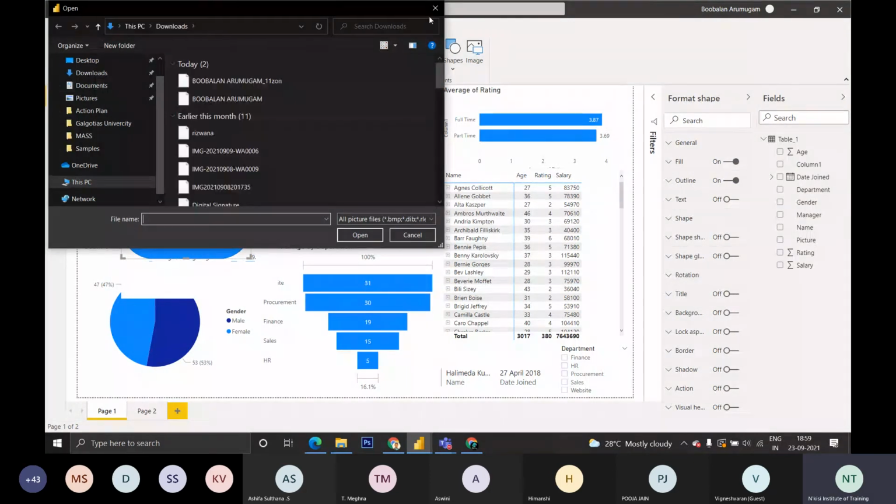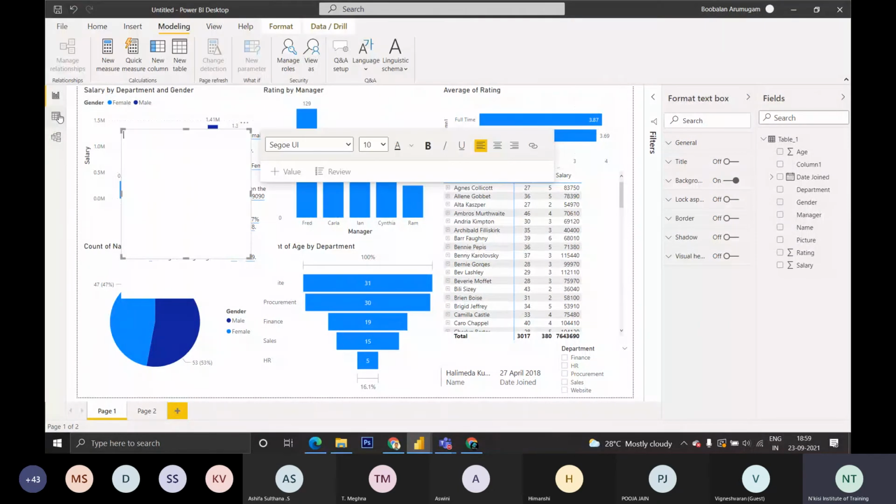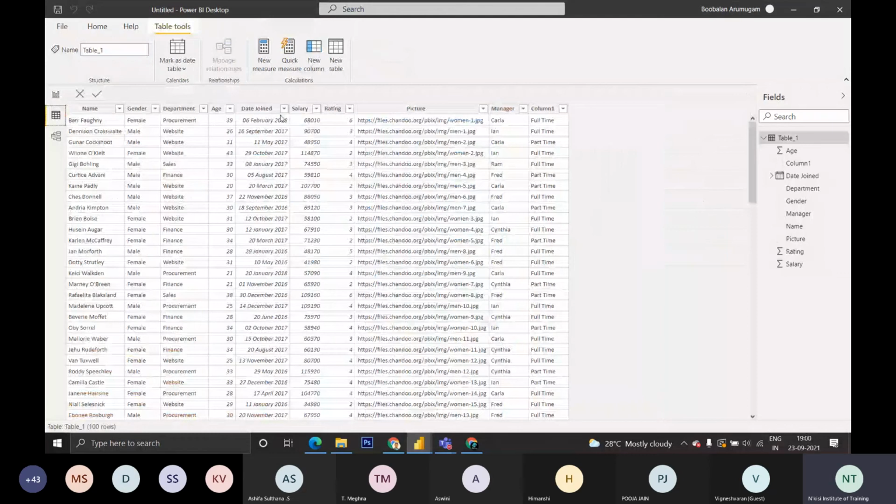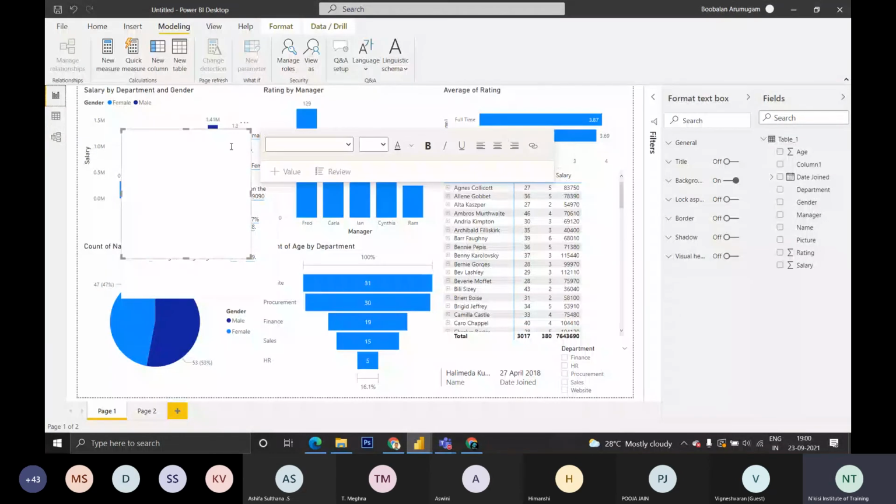Then in the modeling, you could see a measure and new column. If you want to add any new columns or data, you can add. Then new table. If you want to insert any table, you can add. Already I have shown that directly from the visualization itself. Like manage roles. Since it is connected to the network, we can add people to this and they can work on the same thing. We can change the settings for them, and we can change the language also.